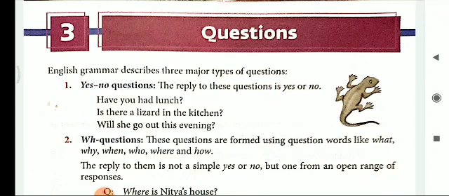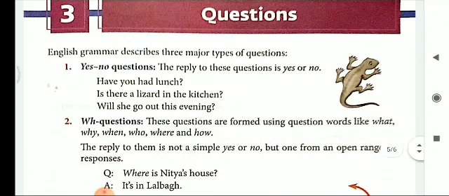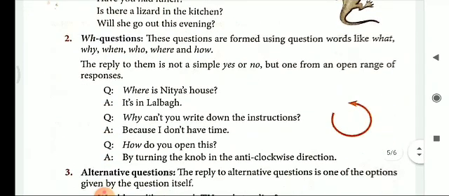The next one is WH questions. These questions are formed using question words like what, why, when, who, where, and how. A simple reply to this question is not possible. That means there can be an open range of responses. The answers may vary from person to person.